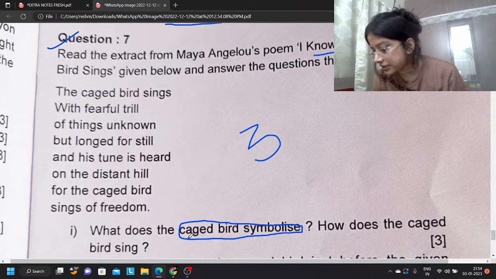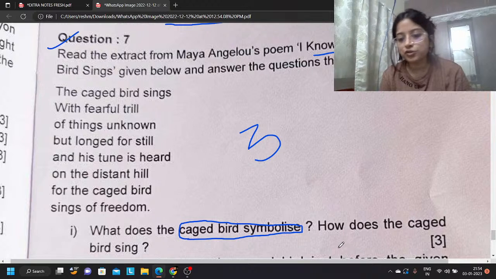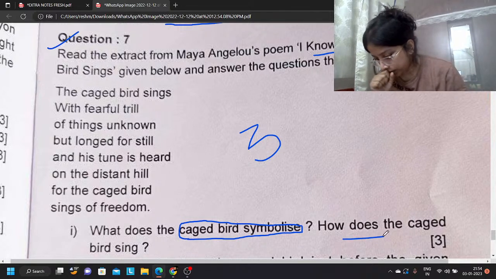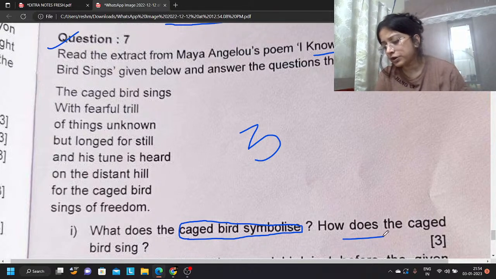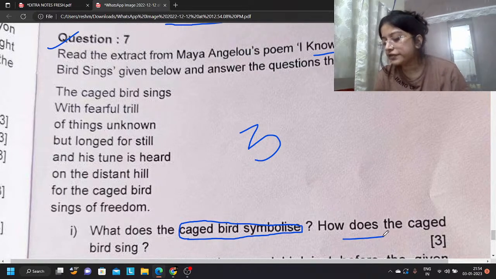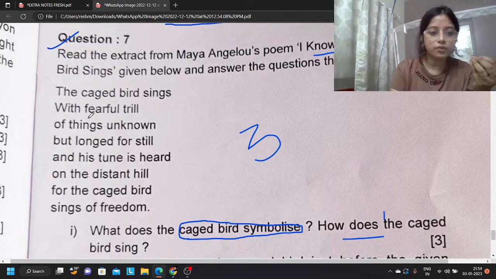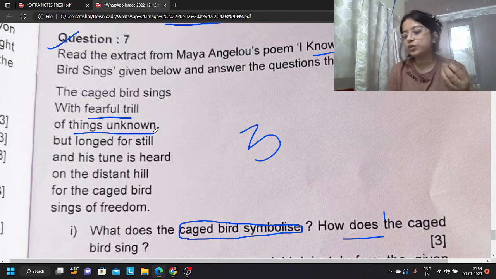So next, the caged bird symbolizes the African Americans, and the caged bird sings with a fearful trill, which means fear, as she does not know what her future is, but she still longs for freedom. How does the caged bird sing? That you have written, Vinay. The caged bird symbolizes African Americans, correct, or the deprived African Americans, you can add. Caged bird sings with a fearful trill, very good, 1 point you have written, fearful trill. Second, you're explaining that it sings with a fearful trill because it is afraid. Of course it is afraid of the things unknown. Once it gets the freedom, there are certain things that one should be afraid of, right?